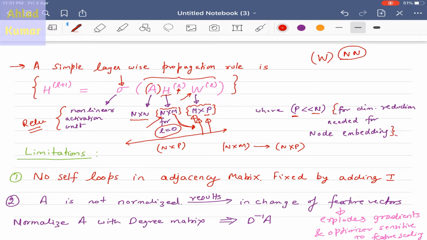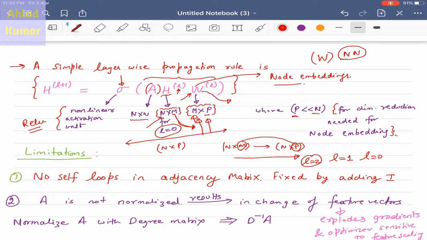So what you are doing is, from feature vectors of length m, you are moving to feature vectors of length p. So there will be a reduction in the dimension of the feature vectors as you move from layer L equal to 0 to L equal to 1. Once you move from layer L equal to 1 to L equal to 2, you can change these weight matrices. So basically this weight matrix is helping in creating the reduction in the dimension, which in turn is what we call node embeddings. So that is one of the important things that I wanted to discuss.